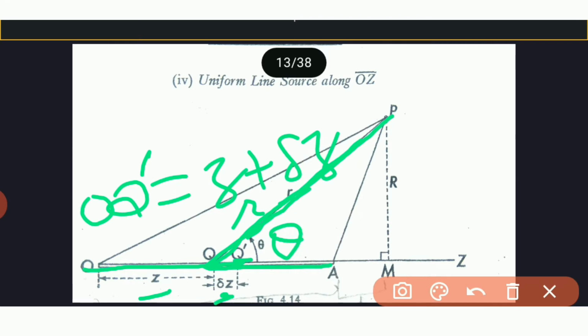If M denotes the strength per unit length of the line source, then QQ dash is effectively a simple source at Q of strength M delta Z.